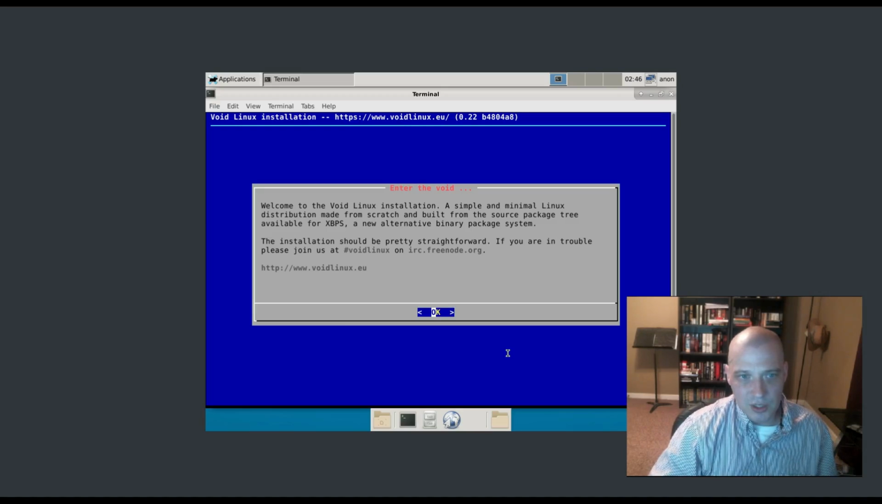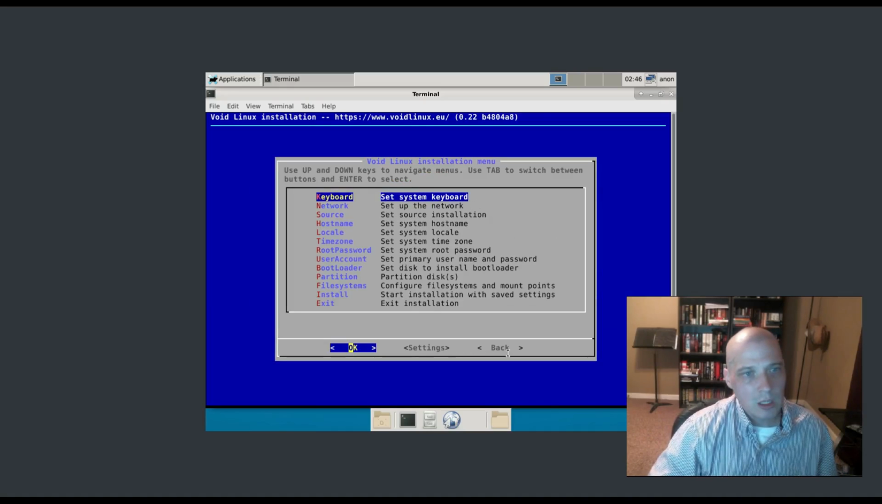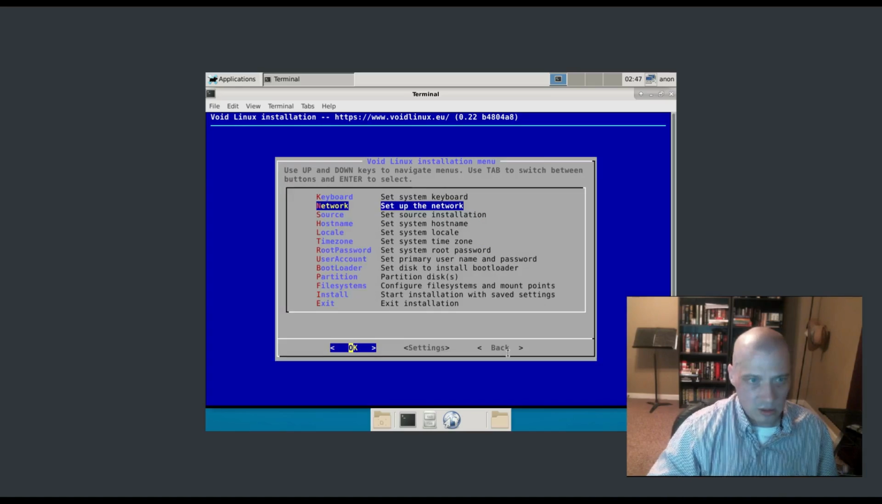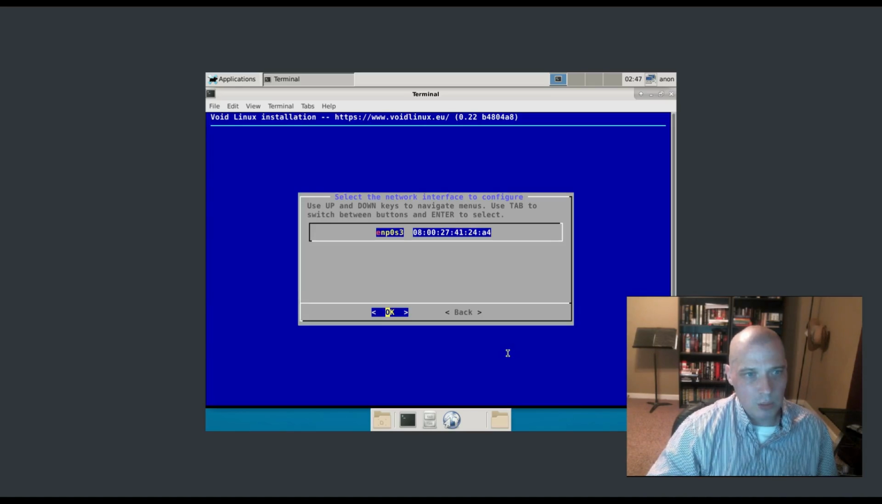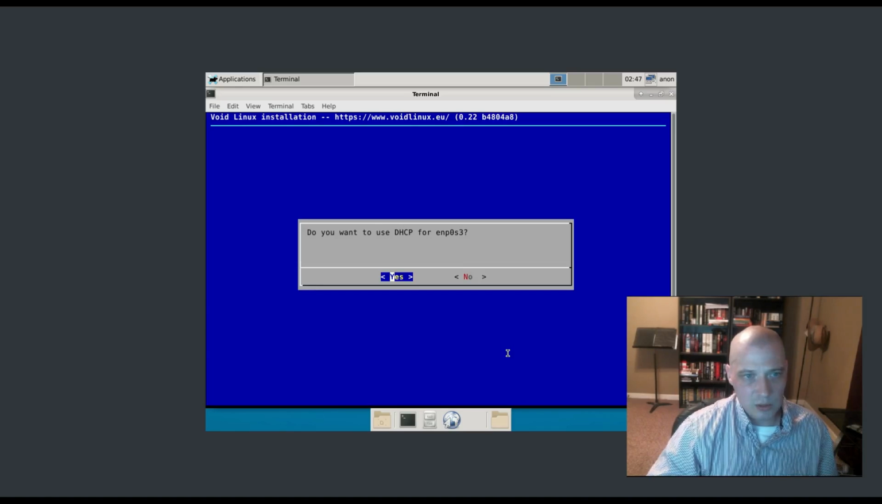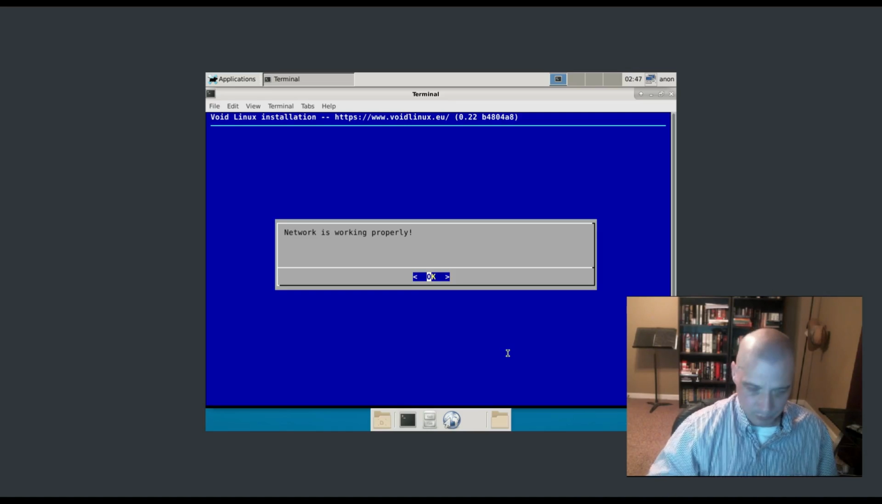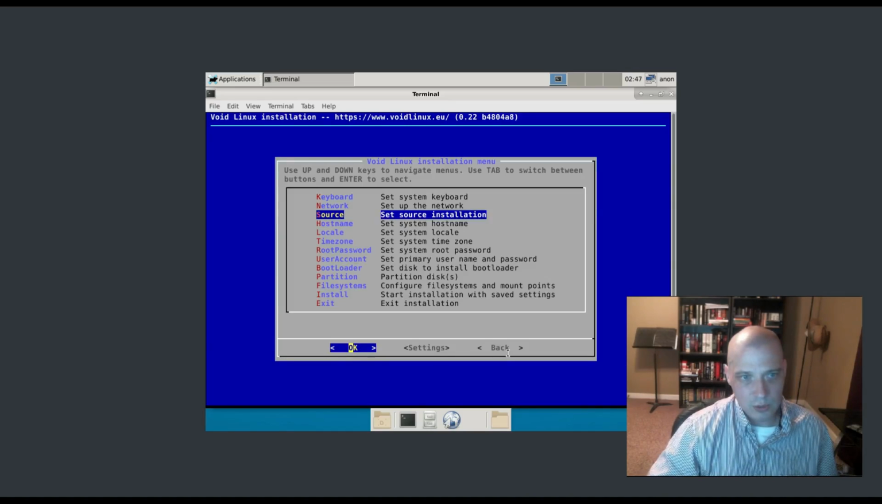Now we have some information here greeting us, basically telling us where the Void Linux IRC chat channel is in case we need support during the installation. So that's kind of cool. I'm going to hit OK. Alright, and then we have a list of stuff we need to go through here, starting with keyboard. I have a US keyboard, so I hit U to get to the U here in the list. And I find US, hit enter. Alright, network, set up the network. I hit enter. I'm just going to click OK, yes, just let it do its thing, nothing for me to manually do. Network is working properly, hit enter again for OK.